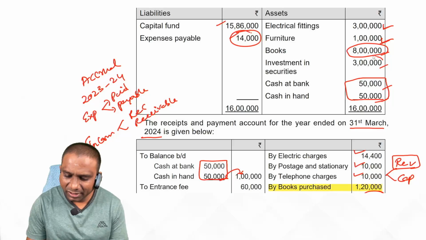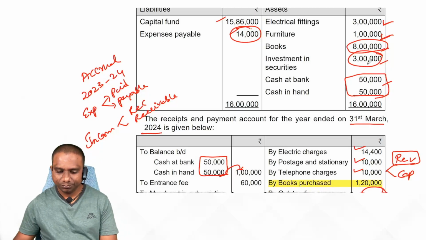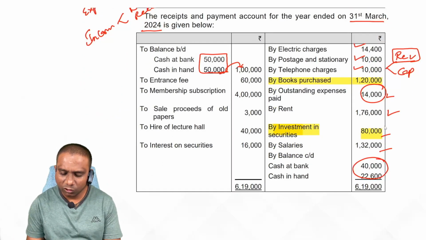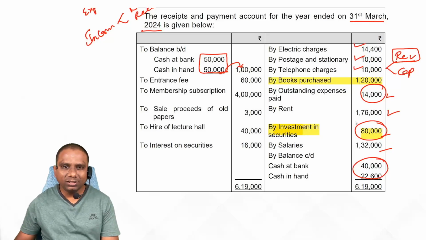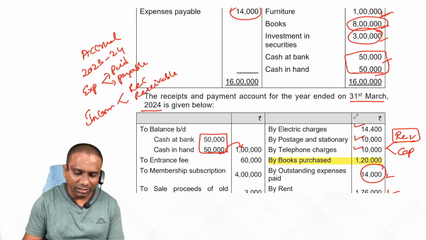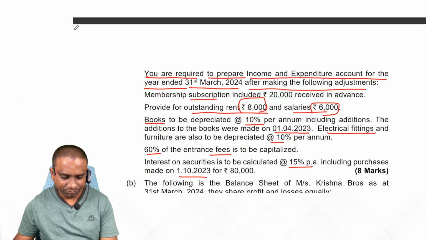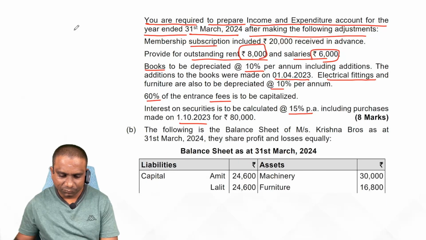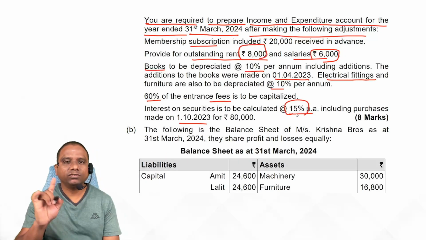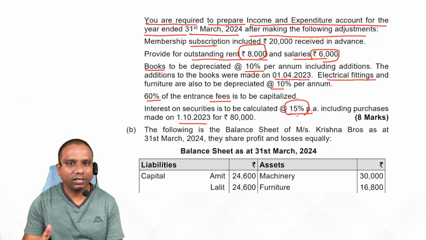Next one. Now, opening investments how much? 3 lakhs. During the year purchased how much? 80,000. So on 3 lakhs, we get interest. Here what is the interest rate given? 15%. On 3 lakhs we get 15% interest for the full year.